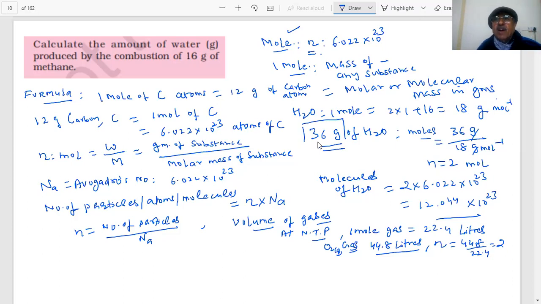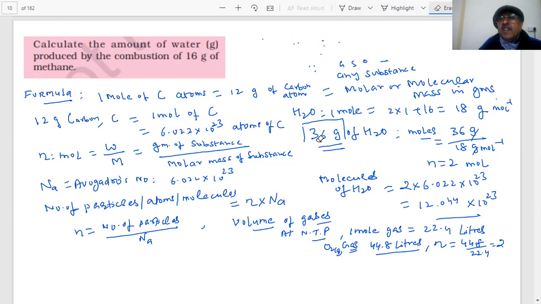Is it clear by now? Okay. Let me write the formulas which I will be using, students. Certain formulas we have given to you. After this, there will be no question in the paper which you cannot solve. Let me tell you, I will do so much practice for mole concept that you will be able to solve all the questions easily, students.